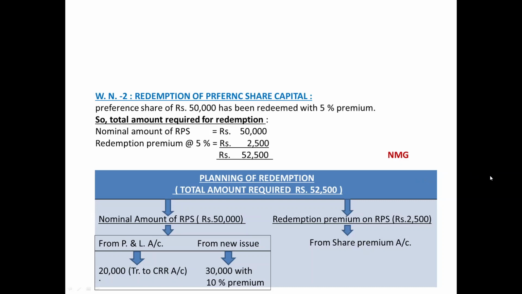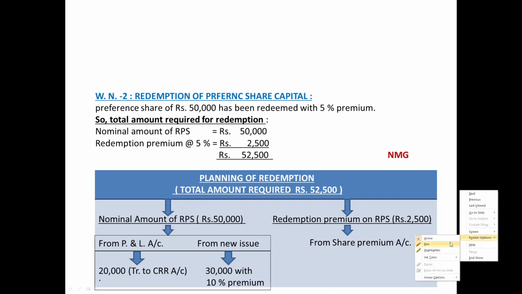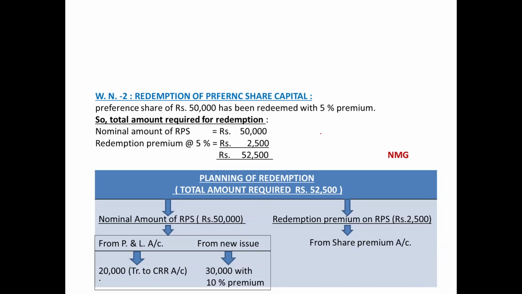Preference shares of rupees 50,000 have been redeemed. Here the amount has also been given in the question itself with 5% premium. So very easily we can decide how much total amount would be required for the purpose of redemption. Nominal amount 50,000, redemption premium 5% of 50,000, 2,500, and the total amount required 52,500.